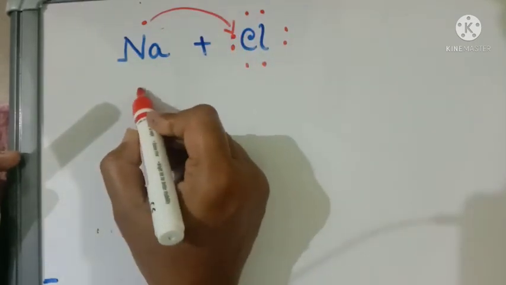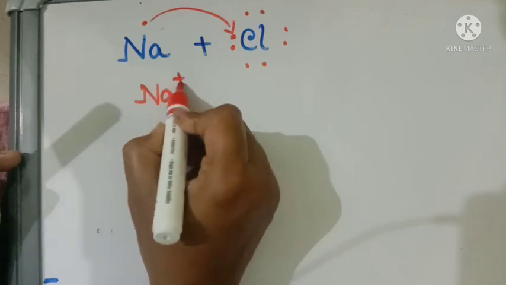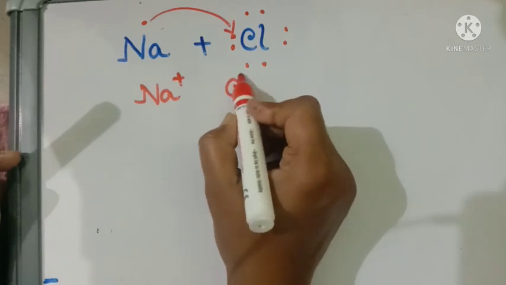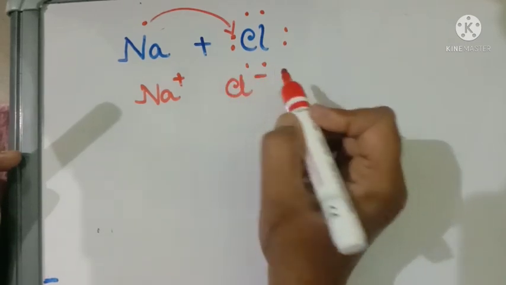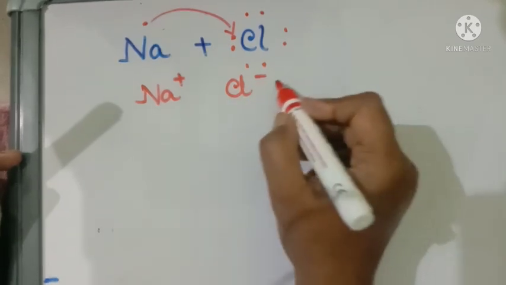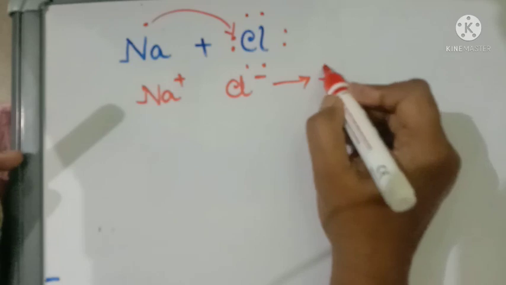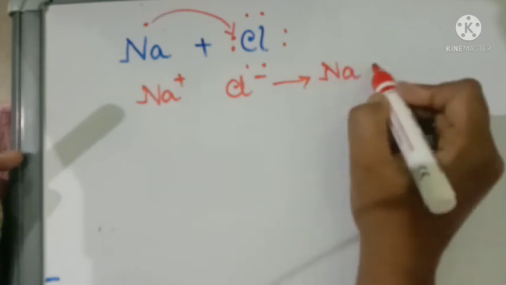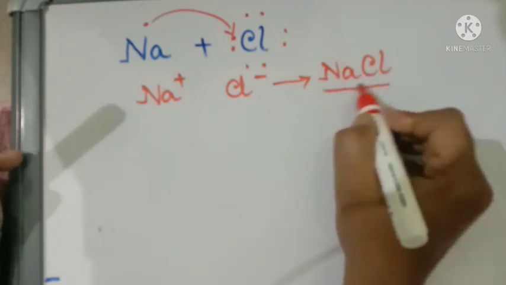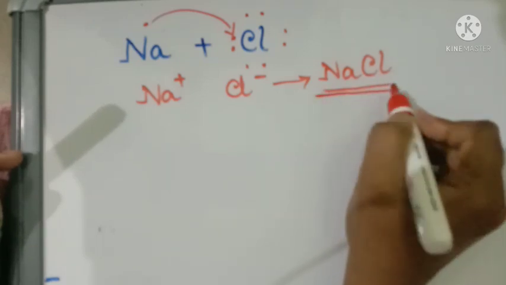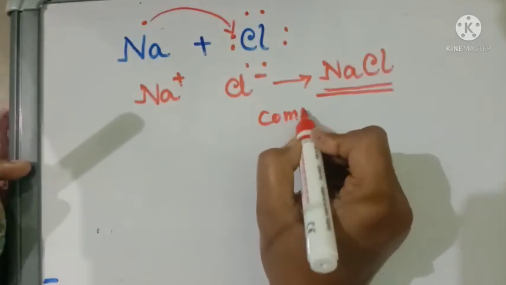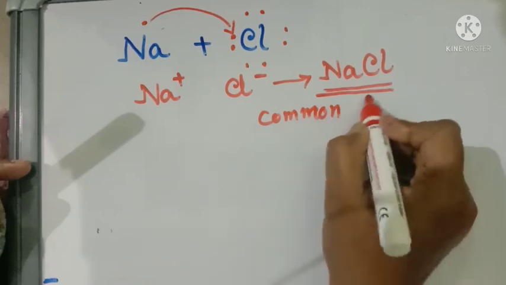So sodium forms a 1 plus charge after losing one electron, and chlorine gets a minus charge by gaining one electron. So the bond formation is an electrovalent bond. The compound name is NaCl. We can say that it is the common salt formula.